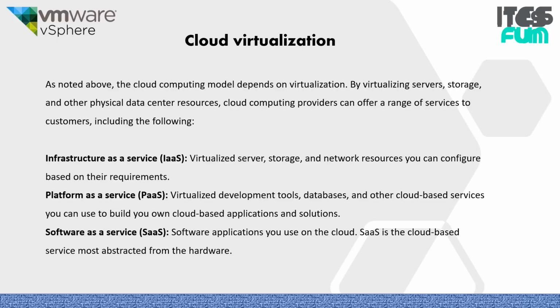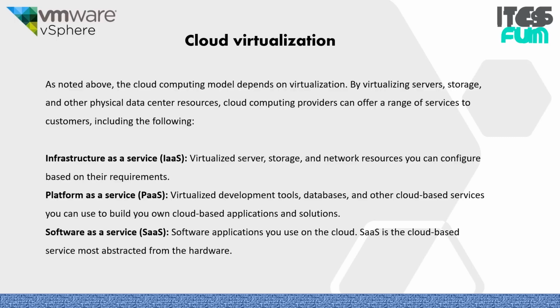Lastly, we will discuss cloud virtualization. As noted earlier, the cloud computing model depends on virtualization. By virtualizing servers, storage, and other physical data center resources, cloud computing providers can offer a range of services to customers, including the following: IaaS, PaaS, and SaaS.